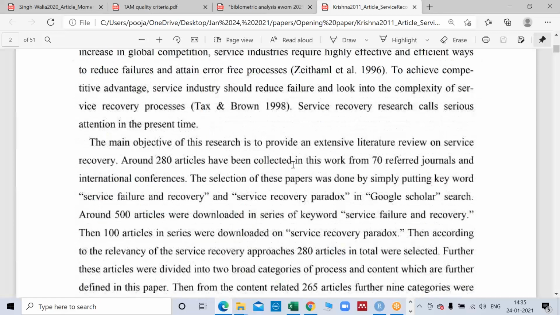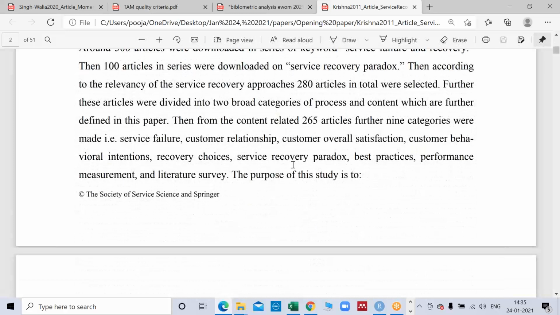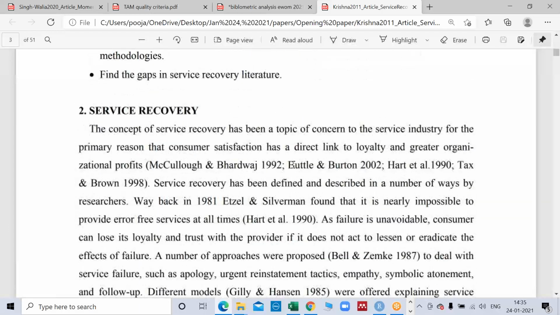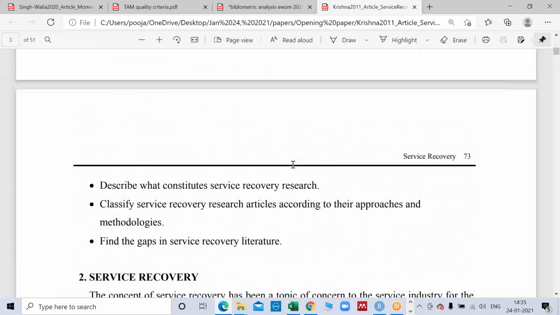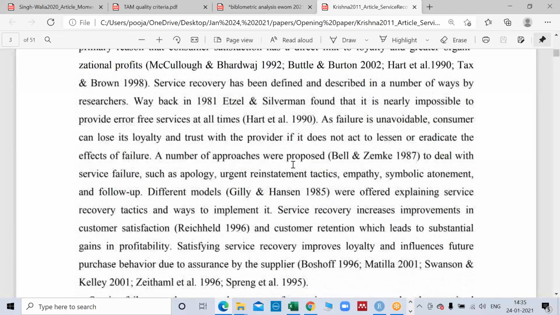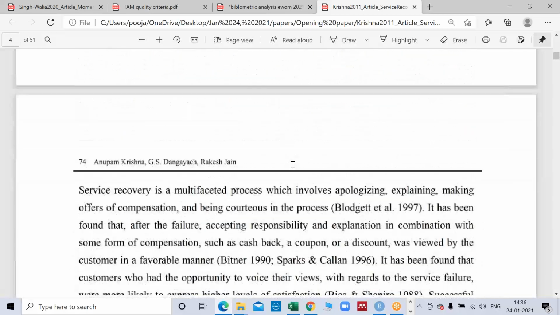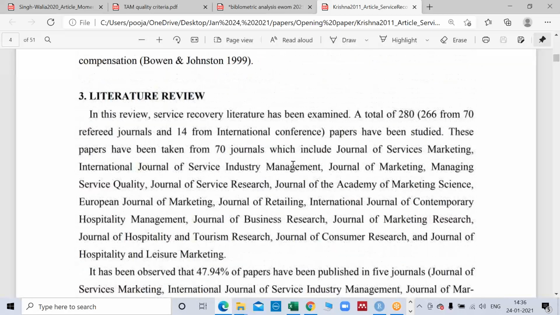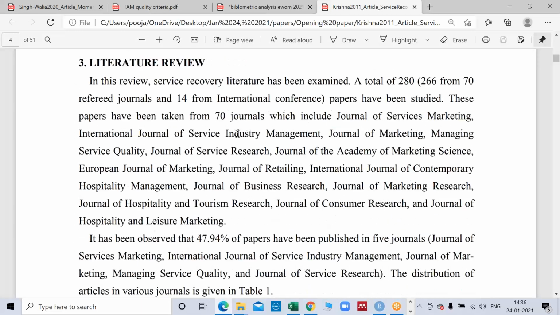So it's a simple introduction, as we write. The basic objective is the same: we want to explore the field and whatever work has been done, but the methodology is different. They have simply given their objectives, and then they wrote a little bit about service recovery, and then they described the existing work they found. Now they said that in this review, service recovery literature has been examined.